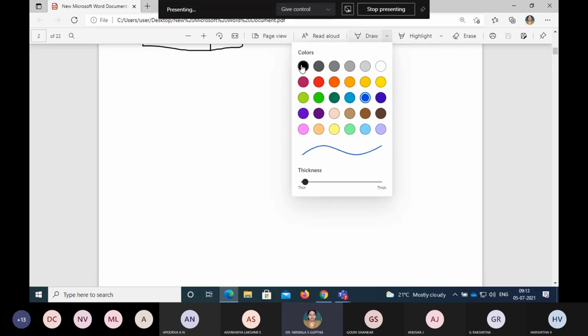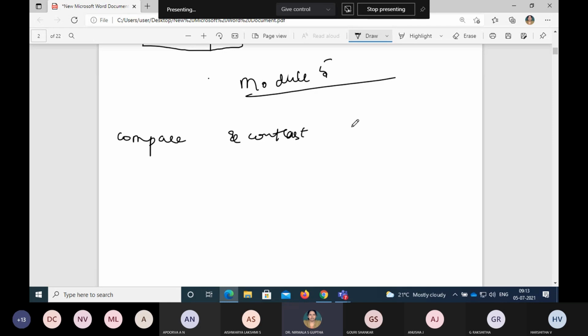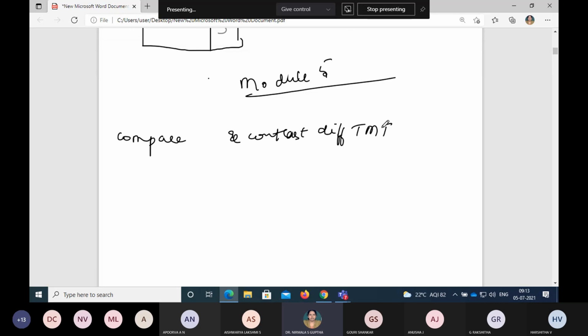As module 5, we are starting with module 5. As I mentioned, our objective is to compare and contrast the various text mining techniques.